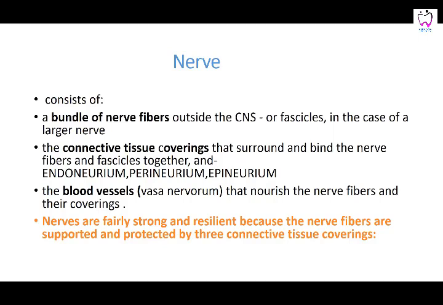Blood vessels, which we call vasa nervorum, nourish the nerve fibers and their coverings. They're present in the connective tissue, which is fairly strong and resilient, because the nerve fibers are supported and protected by these three coverings, that is endoneurium, perineurium, and epineurium. Because once the nervous tissue is damaged, it does not regenerate.